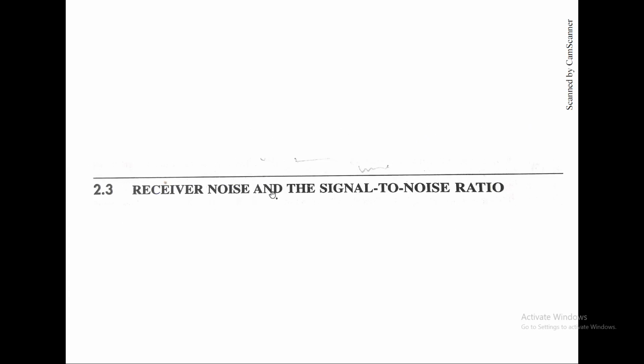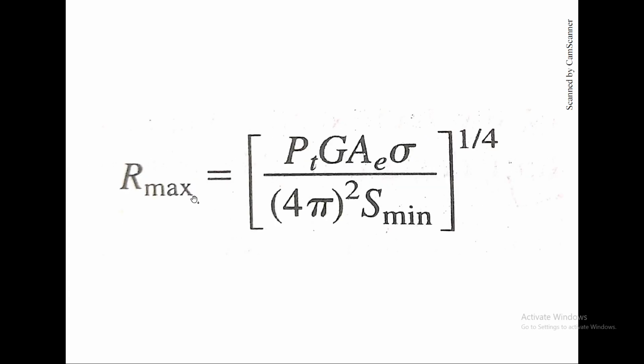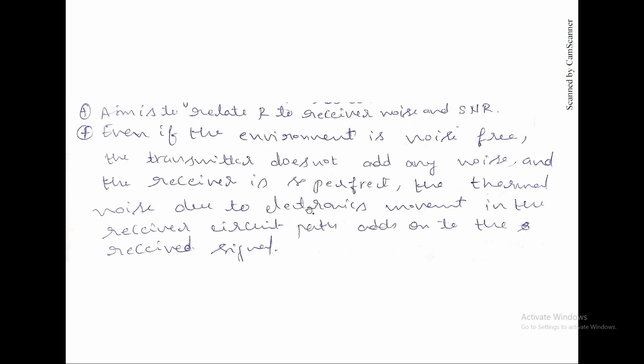So, receiver noise and the signal to noise ratio. This is the radar equation that we have already seen without any noise, SNR and so on. So the aim is to account for noise in the SNR even if the environment is noise free. Even if the environment the signal is coming back from is noise free, there will be noise because of